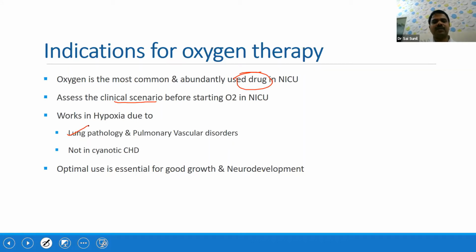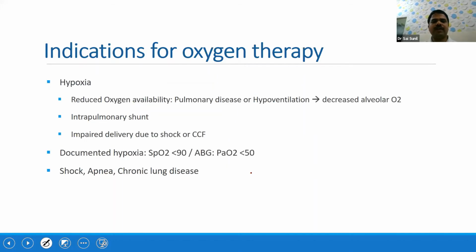And it is not useful in cyanotic congenital heart diseases, because the problem is not in the lungs. It is the shunting which is occurring, or there is a cardiac issue. That's why it is not going to be helpful. And the optimal use of oxygen is essential for good growth as well as neurodevelopment of the baby.